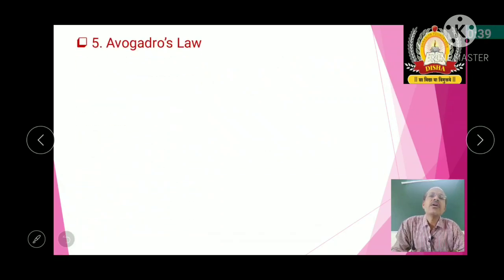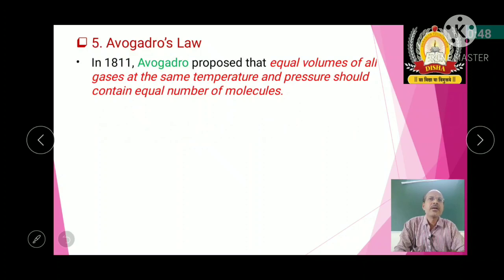Next, Avogadro's law, that is the fifth law. What does Avogadro's law state? Actually, he proposed this law in the year 1811. What he told is, equal volumes of all gases at the same temperature and pressure should contain an equal number of molecules. That means if the same temperature and pressure are maintained, then equal volumes of different gases contain the same number of molecules.